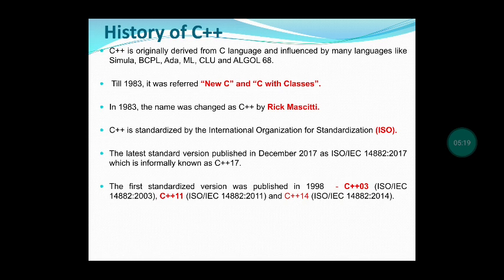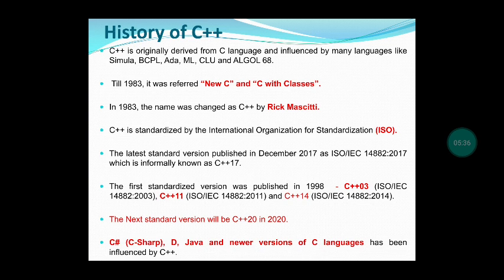The 2011 version is C++11 and the 2014 version is C++14. This year, 2020, they have planned to introduce C++20. Some of the languages influenced by C++ are C#, D, Java, and new versions of C languages have been developed with the influence of C++.